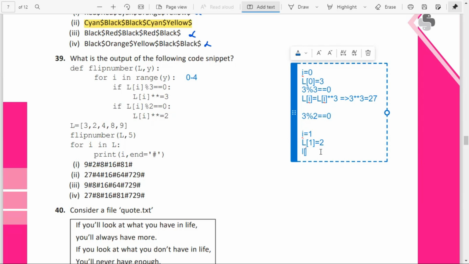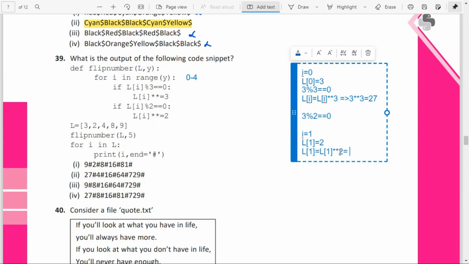L of 1 equal to L of 1. I have given the small letter, okay, I'll keep it in capital letter. Yes, L capital, the list is capital. L of 1 raised to 2.